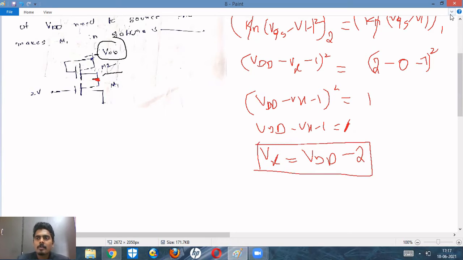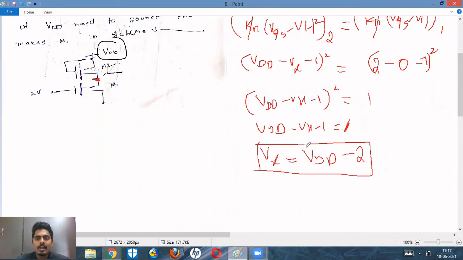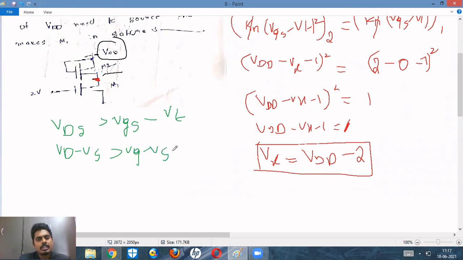Okay, so now what is he asking us? For the second transistor to be in saturation, what is the value of VDD? We know that for M1 to be in saturation region, VDS should be greater than VGS minus VT, isn't it? So let's see what happens from that: VD minus VS should be greater than VG minus VS minus VT. Okay, so VS cancel out with each other.